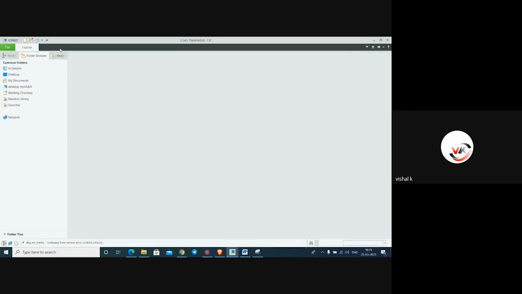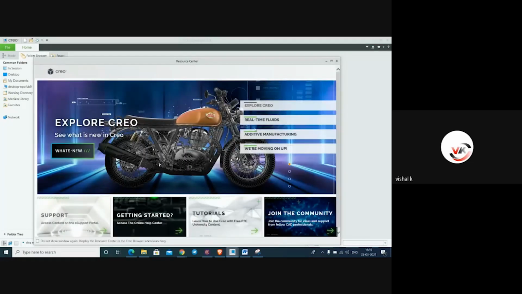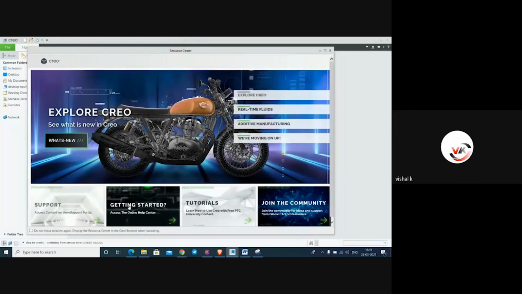In AutoCAD, for example, they show so many tools in the interface, but in Creo, they have not shown any tool in the basic interface. So here we will see this new tool. Okay, we want to create a new drawing. This is Creo 7.0. If you see what additional things they have added, you can see this resource center. In the resource center, you will get everything they have added in Creo 7.0.